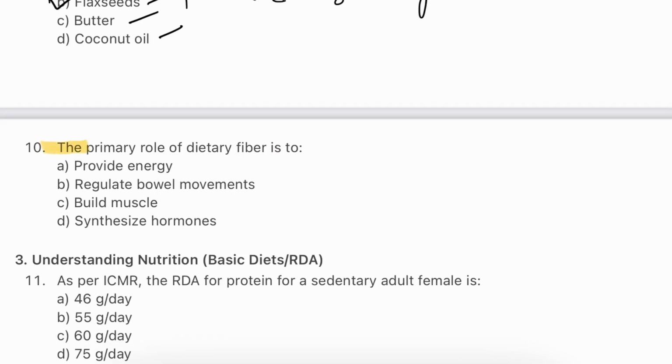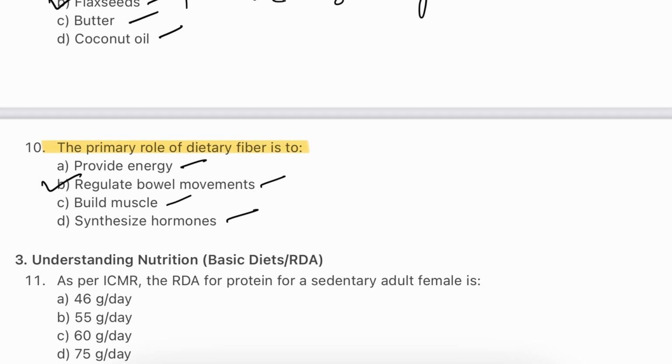Question number 10. The primary role of dietary fiber is to provide energy, regulate bowel movements, build muscle, synthesize hormones. The answer will be B. Regulate bowel movements. Dietary fiber aids in digestion by adding bulk to the stool, which promotes regular bowel movements and helps prevent constipation.